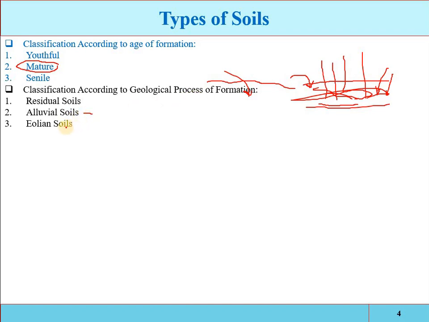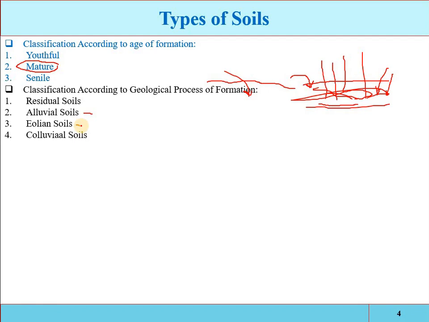And if the soil particle from one portion of the earth's surface is detached, transported, and deposited by the action of wind, then it is called the Aeolian soil. The characteristics of the residual, alluvial, and Aeolian soil will be different, and it will affect the water requirement.